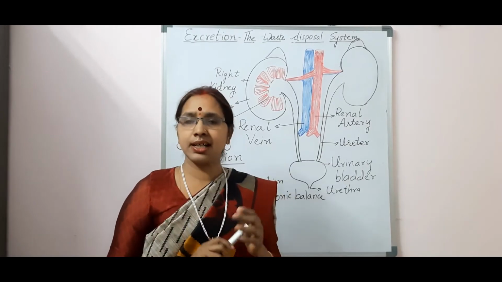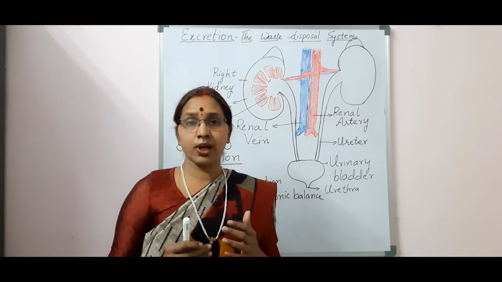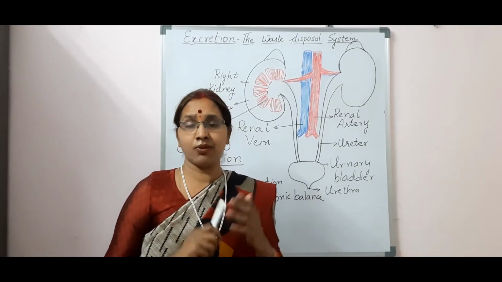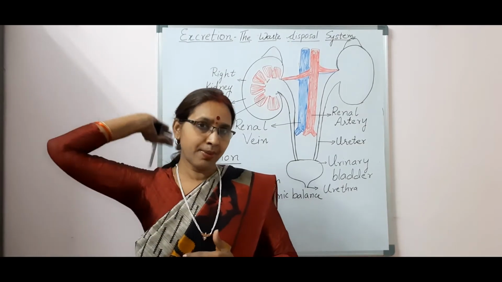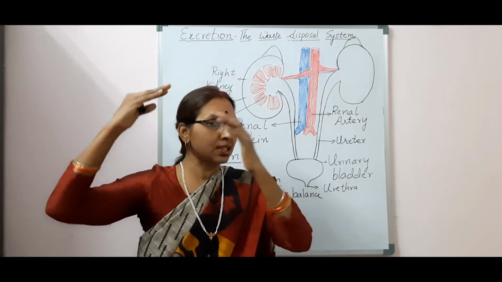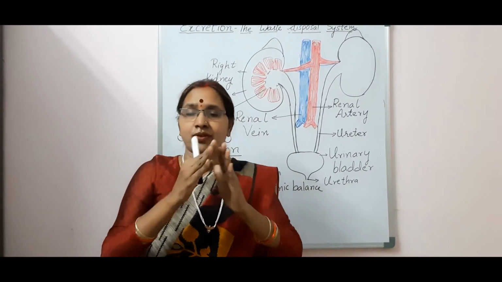Now let us learn about where this is located in our body. It is located on the dorsal side of our body. Now what is dorsal? The front side of our body is known as ventral and the back is known as dorsal. So it is situated on the dorsal side, on either side of the vertebral column.